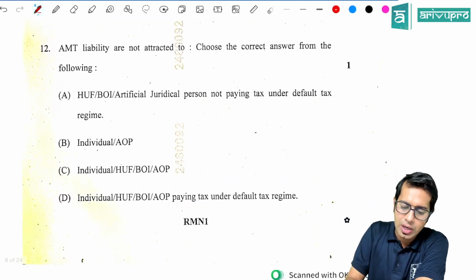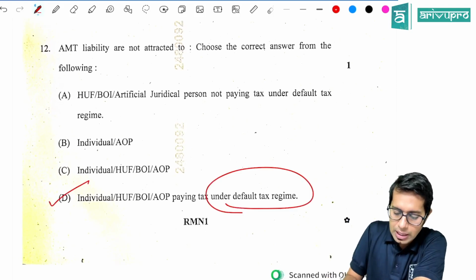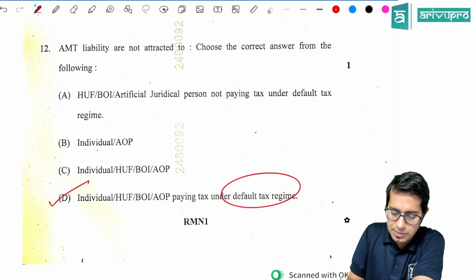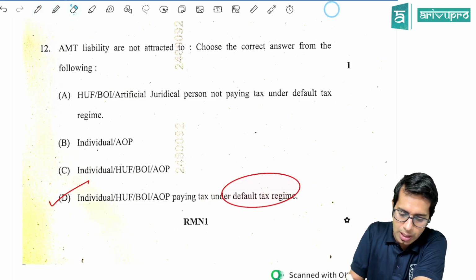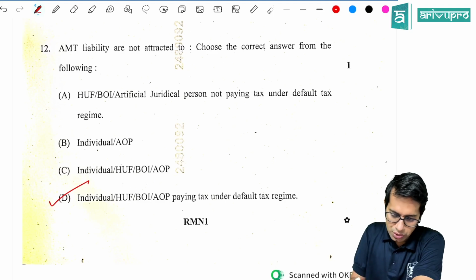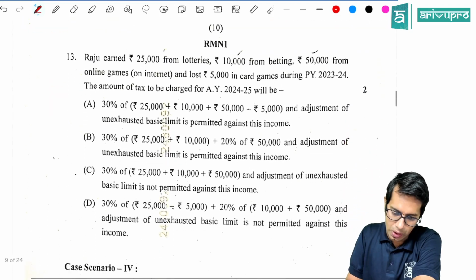AMT provision is not attracted for whom? AMT provision is not attracted to those people who are following the default tax regime. Those people who are paying tax under the default tax regime, for them AMT provision is not applicable. So individual, HUF, BOI paying tax under the default tax regime, for them AMT provision is not applicable.